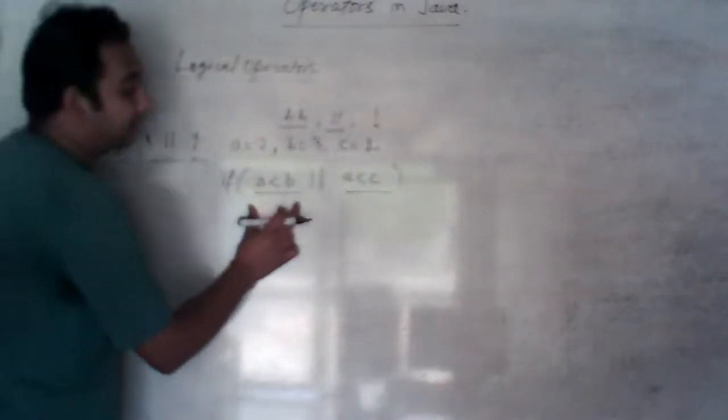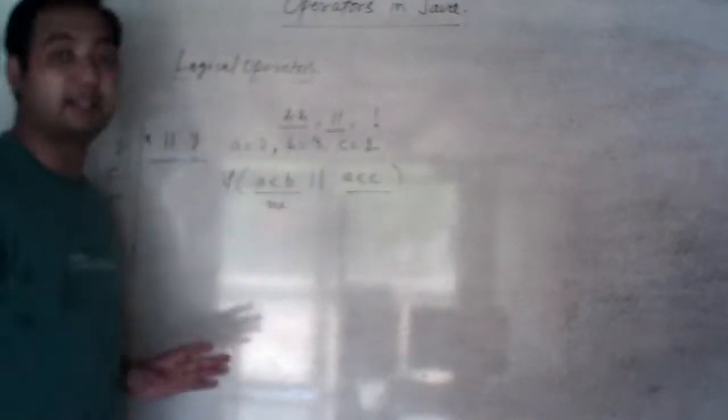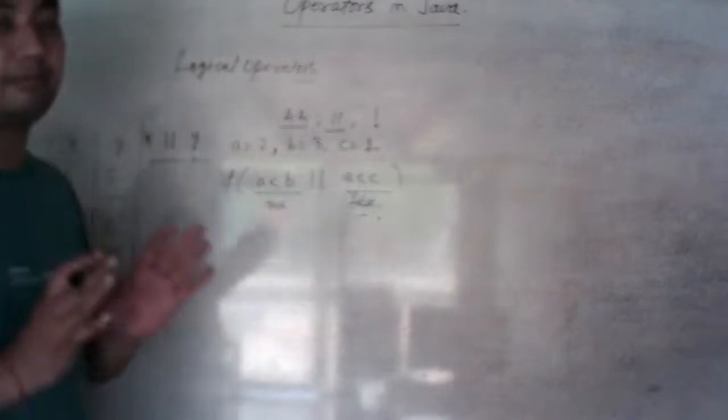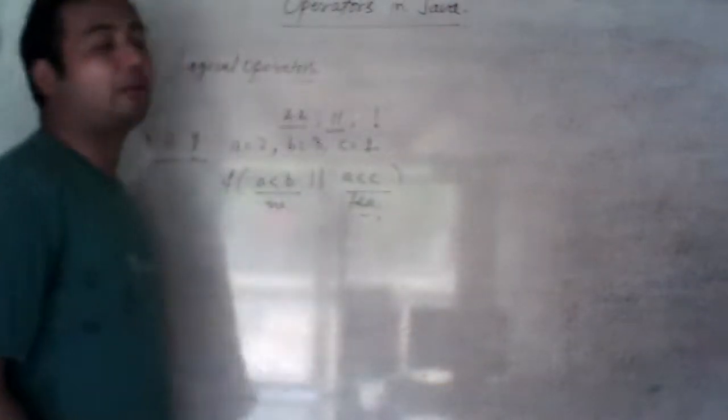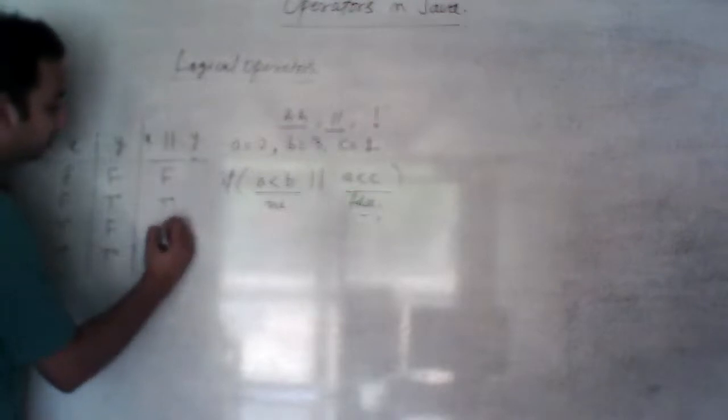Because the first condition is true, because A is less than B. 2 is less than 3. So this condition will give you true, and A is less than C, this condition will give you false. But if any one condition is true, then OR operator will return you true. If both are false, then it will also return false. If any one is true, then true, and if both are true, then it will also return true.